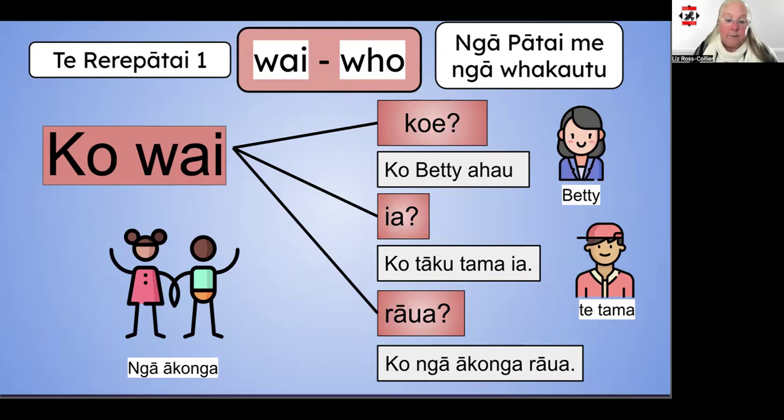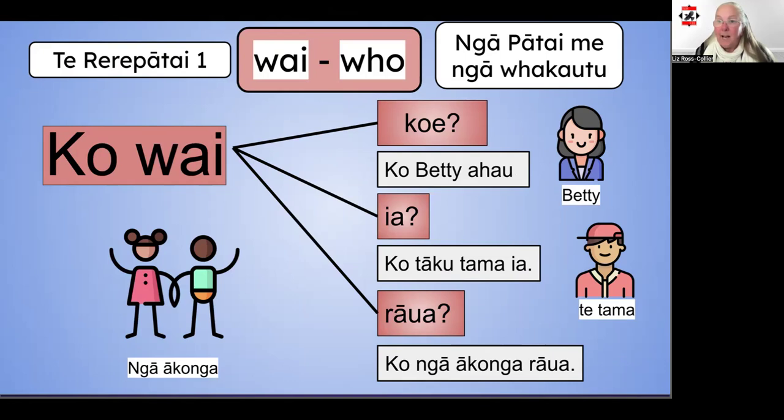Another couple of examples for the question ko wai, these ones using personal pronouns, or tūpou kapi: koe, ia, and rāua. Ko wai koe, who are you? Ko Betty ahau, I'm Betty. Ko wai ia, who is he? Ko tāku tama ia, he is my son. Ko wai rāua, who are they? They are students. So I've given you a range of how the ko wai structures can work so that you can have a go after you finish watching the video.